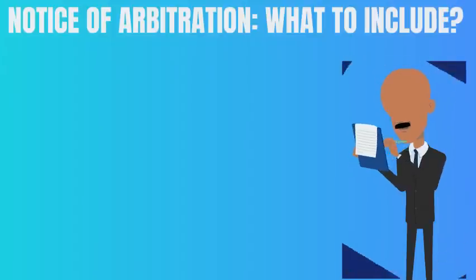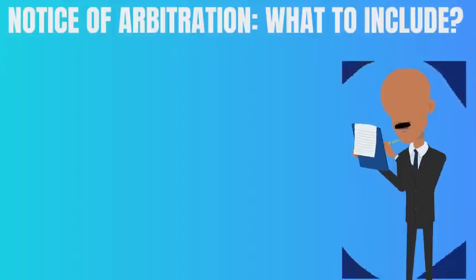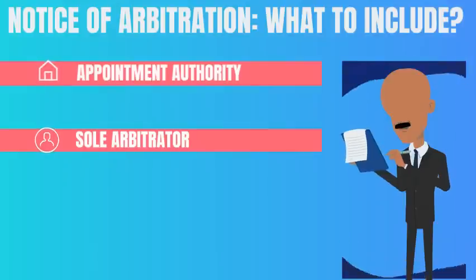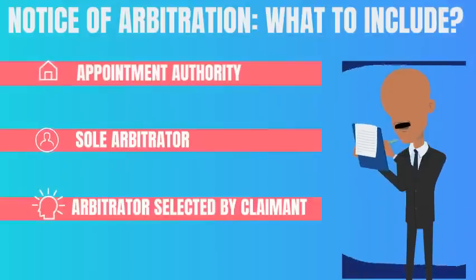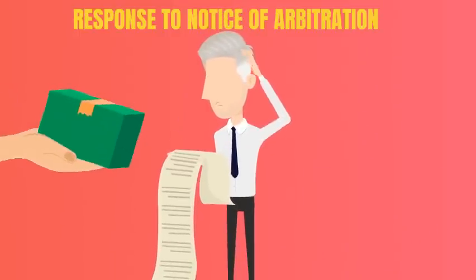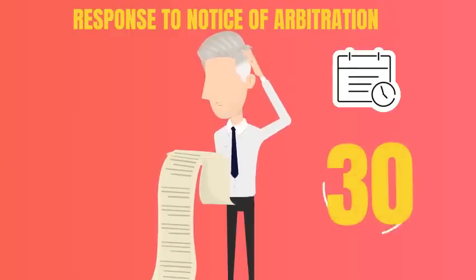In addition, the notice of arbitration may also include other optional details, such as the claimant's suggestion for the selection of an appointing authority, or the proposed name of a sole arbitrator, or the name of the arbitrator selected by the claimant. As the arbitration starts when the respondent receives the notice of arbitration, the respondent must submit his reply within 30 days of receiving the notice.